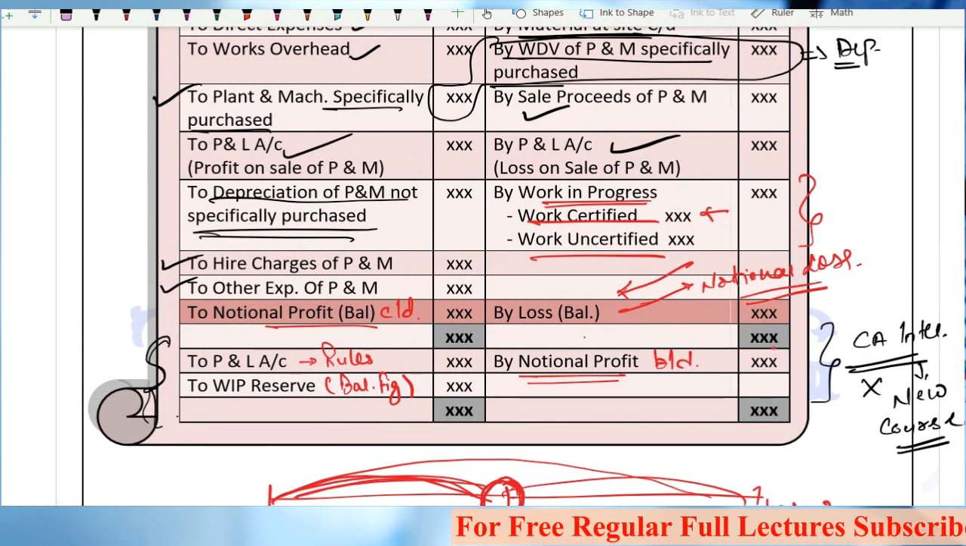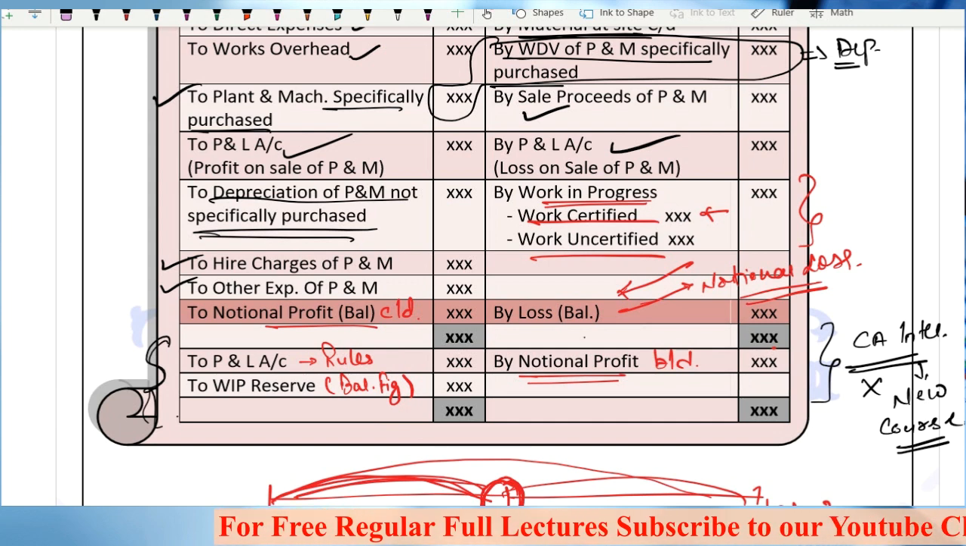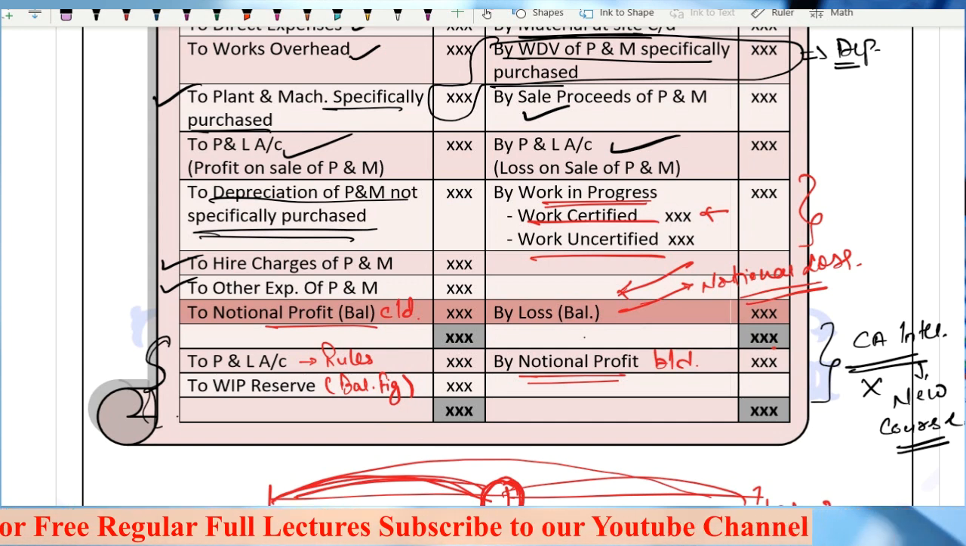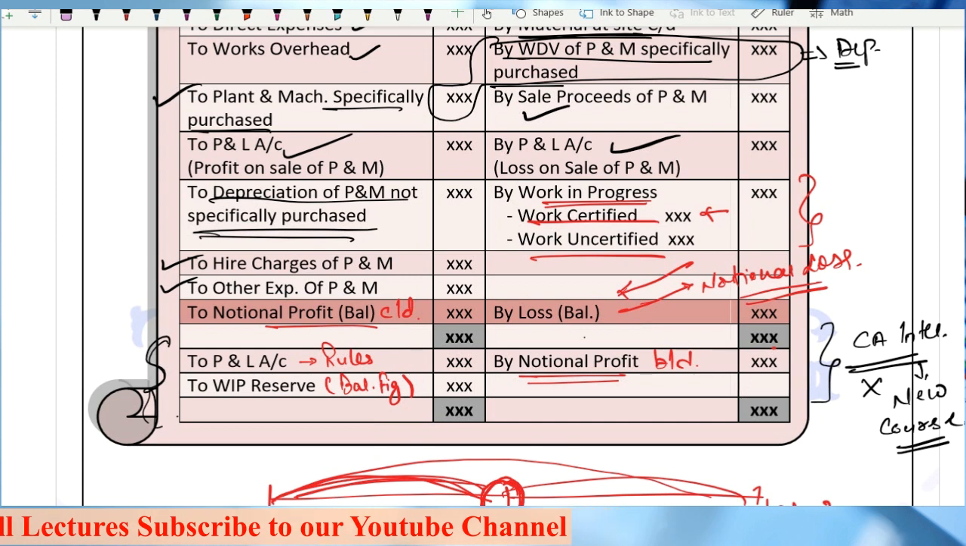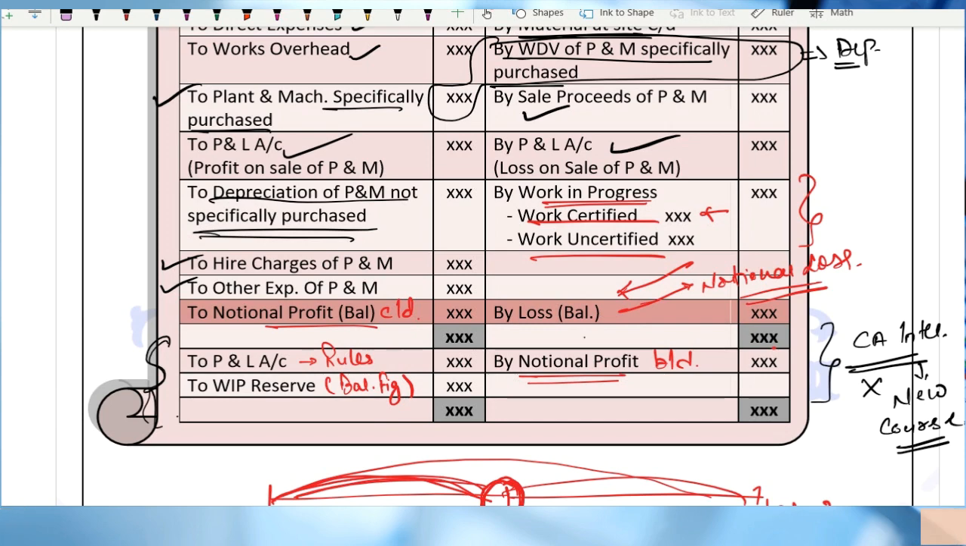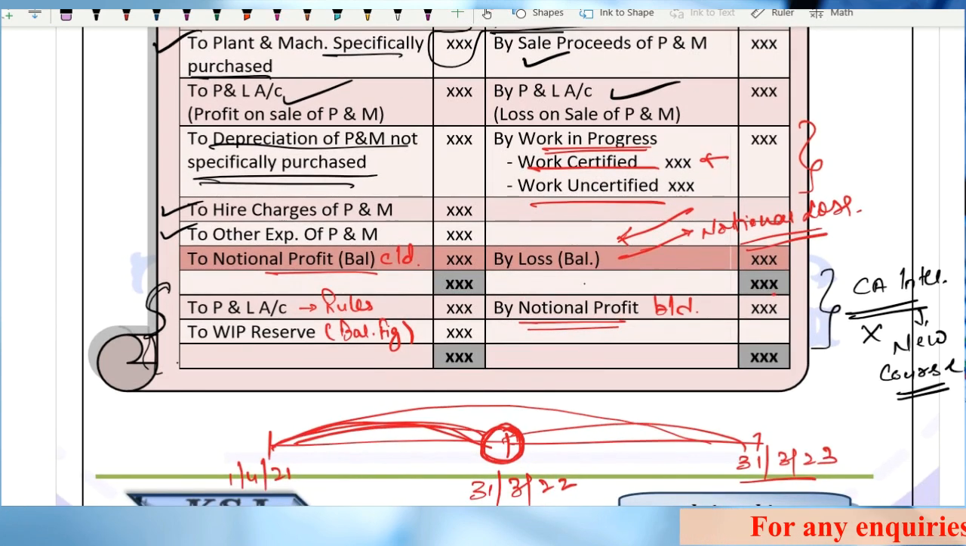Clear? So tomorrow you will not say that, sir, you have not covered it. I have covered this topic completely. In the Hindi lectures, I have covered it even in more detail. But sir, this is complete detail. Don't worry about it, I have covered it there. I have covered it in the practical questions also.